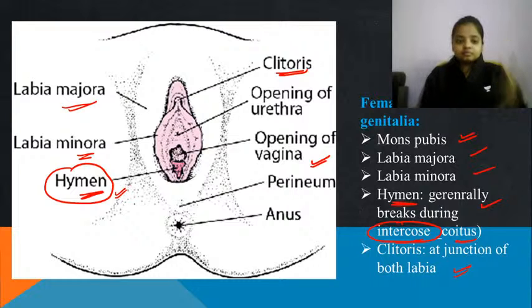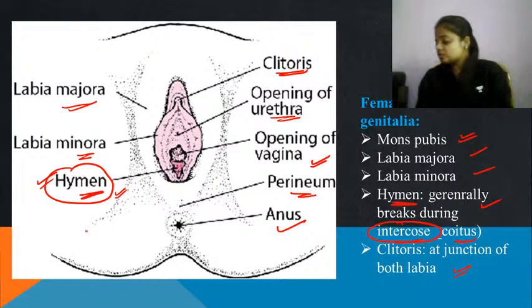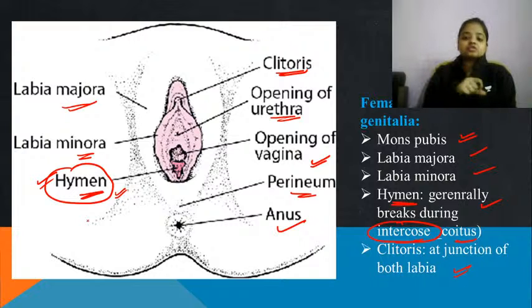By judging the condition of the hymen layer, we cannot judge whether the female is a virgin or not, because it may also break with vigorous exercise. Then the opening of vagina, opening of urethra from where urination occurs, the perineum, the extra portion, and the anus. So these are all the parts of the female external genitalia.